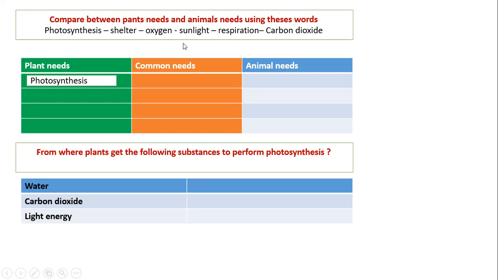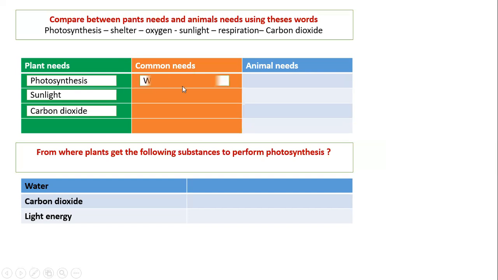Number 2, okay, what do plants need? So arrange them. Plants need photosynthesis and what? What is for plants only? Yes, sunlight. Plants need sunlight to perform the photosynthesis process. Number 3, carbon dioxide. Yes, carbon dioxide. So plants need photosynthesis, sunlight, carbon dioxide.